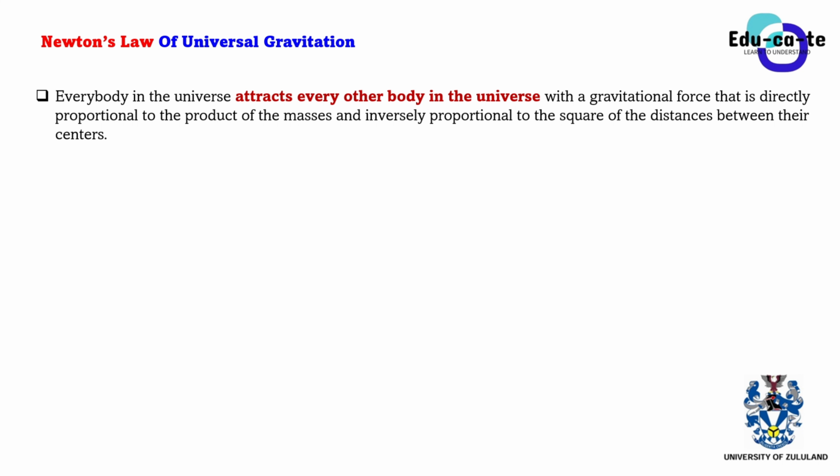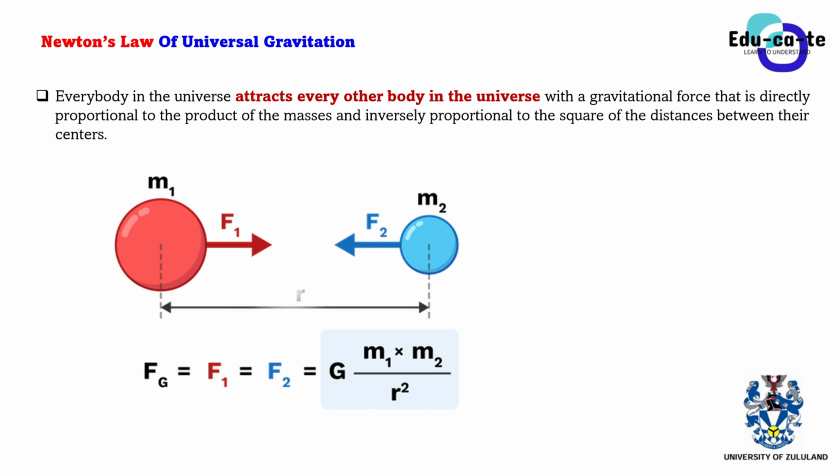First of all, we have Newton's law of universal gravitation. It just states that each and every body attracts each and every other body in the universe with a gravitational force that is directly proportional to the product of the masses, but inversely proportional to the square of the distance between them. This means that everything that has mass is able to attract every other thing. So it exerts a force of attraction, or it pulls some other object towards it.